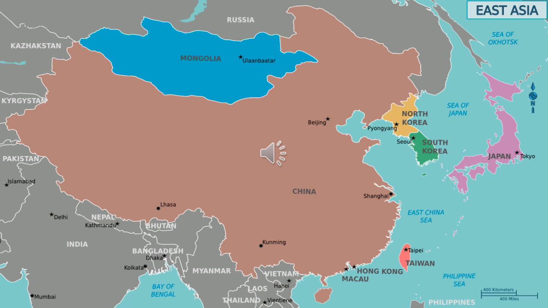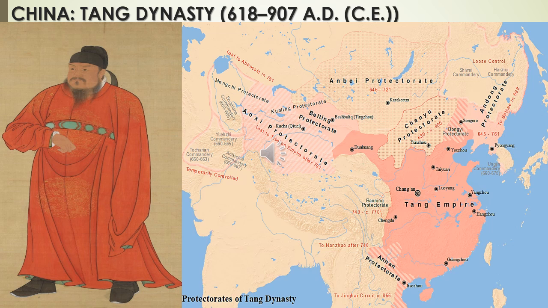Okay, so first China, the Tang dynasty, which ruled between 618 to 907 AD. The Sui dynasty collapsed in 40 years because of the financial burden imposed by public works like the Grand Canal and the expensive wars waged to conquer the northern part of Korea.